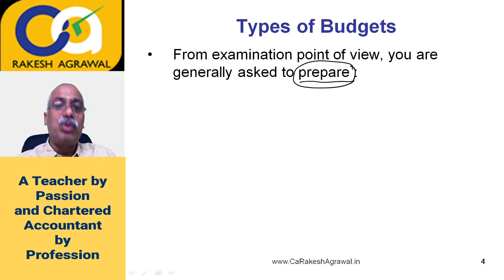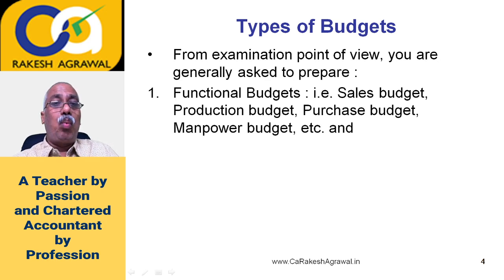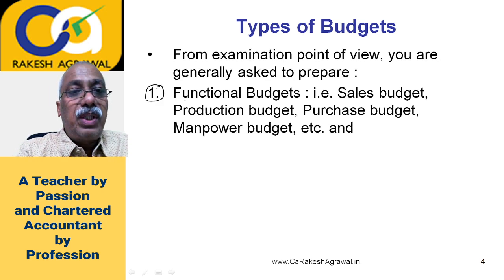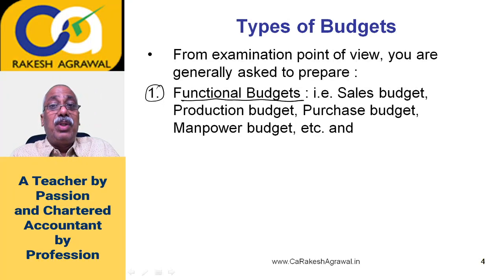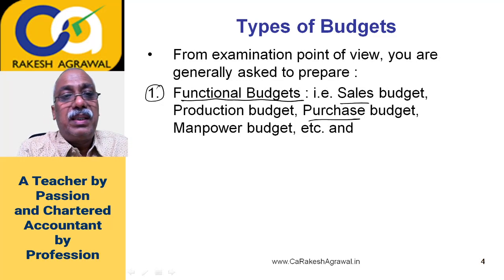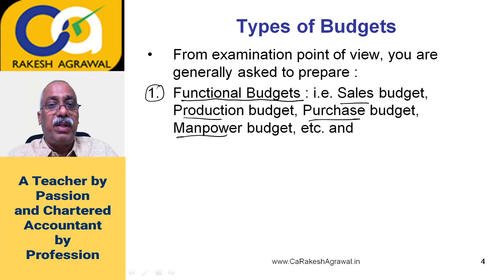In real life, you will have to do so many other things. Now, what type of budgets are asked in the exam? One type of budget is functional budget. We call it functional budgets. These are very popular. Like sales budget, means your planned sales for future period. Production budget, how many units you are going to produce. How much raw material you are going to purchase, that is purchase budget. Manpower budget, that is manpower requirement budget, and so on. These are called functional budgets because sales, purchase, manpower, that is HR function, production, these are all different functions of management or functional areas of management. Therefore, these budgets are called functional budgets.